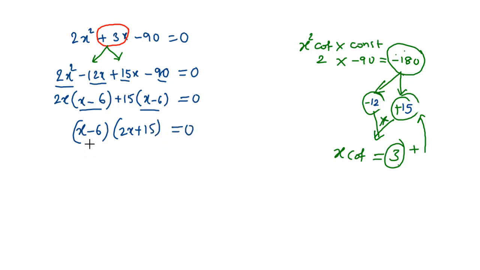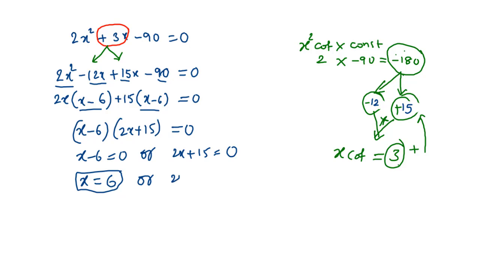Now we get the product of these two equal to 0. That means any one of these factors must be equal to 0. So we can write x − 6 = 0, or we can write 2x + 15 = 0. If we take x − 6 = 0, it gives us x = 6. Or if we take 2x + 15 = 0, we get 2x = −15, which gives x = −15/2. So here we get the two values for x as 6 and −15/2.